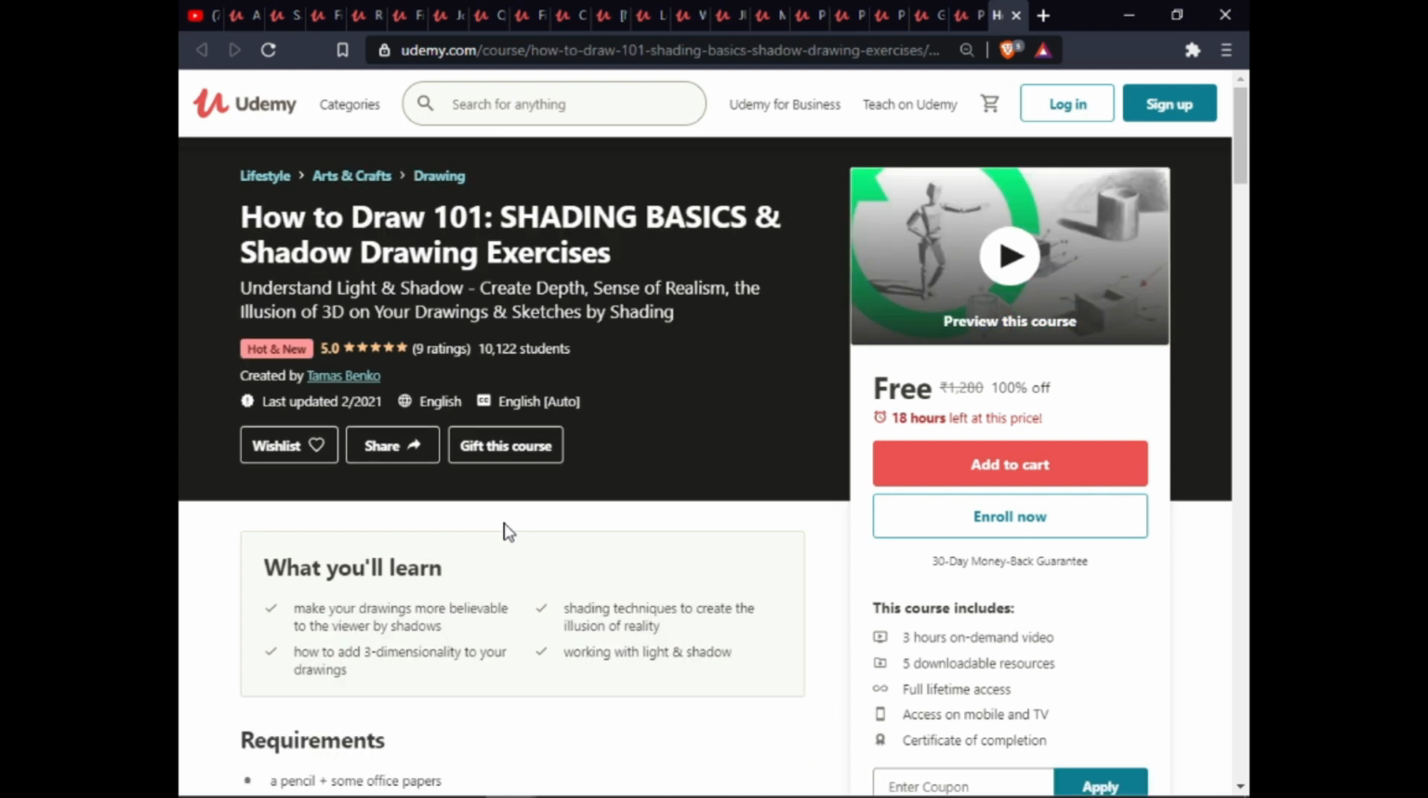The next course is How to Draw 101: Static Basics and Shadow Drawing Express. In this course, you will learn how to make your drawing more visible to the viewer with shadows, how to add 3 dimensions to your drawing, shading techniques to create the illusion of reality, and working with light and shadow. This course includes 3 hours of on-demand video, 5 downloadable resources, full lifetime access, access on mobile and TV, and a certificate of completion.